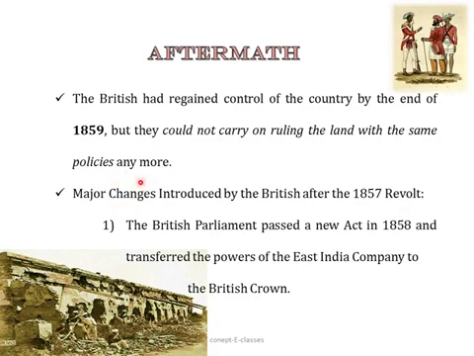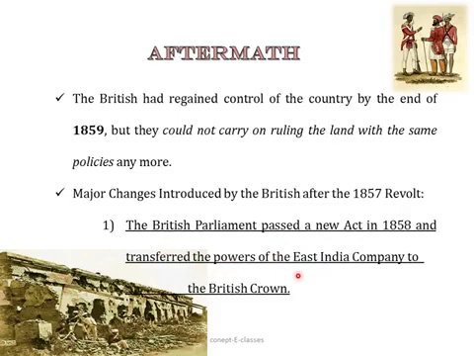So the major changes introduced by the British after the revolt of 1857 are: the British Parliament passed a new act in 1858 and transferred the powers of the East India Company to the British Crown. So the East India Company no longer could rule India. All the Indian territories were under the direct responsibility of the British government.